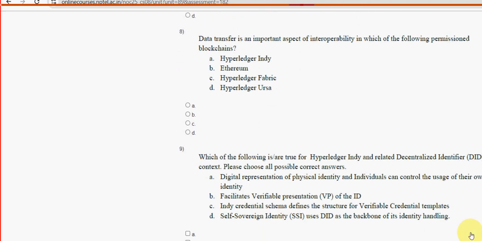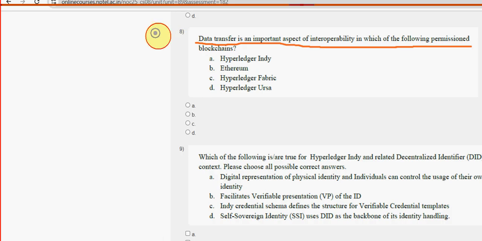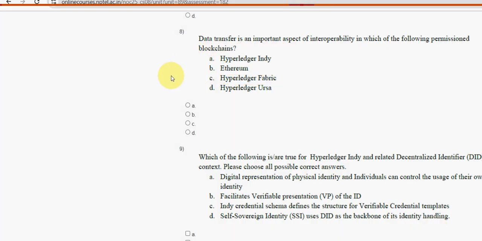So, eighth one. Data transfer is an important aspect of interoperability in which of the following permission blockchains? For the eighth question, once again, option C is the probable solution, guys. Hyperledger Fabric. So mark option C as the probable solution for the eighth question.